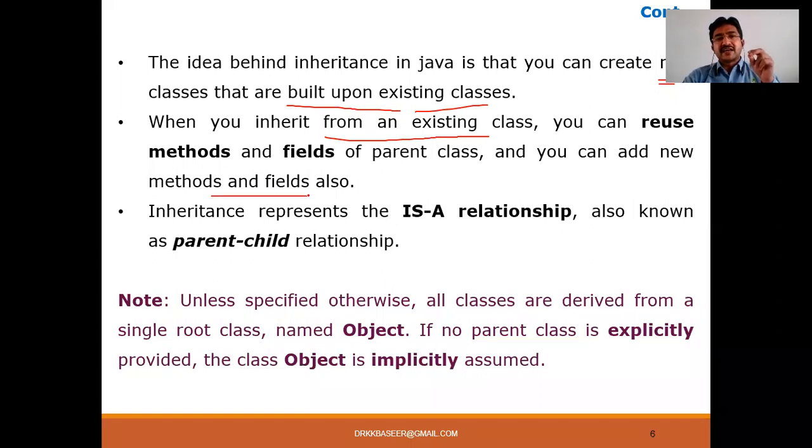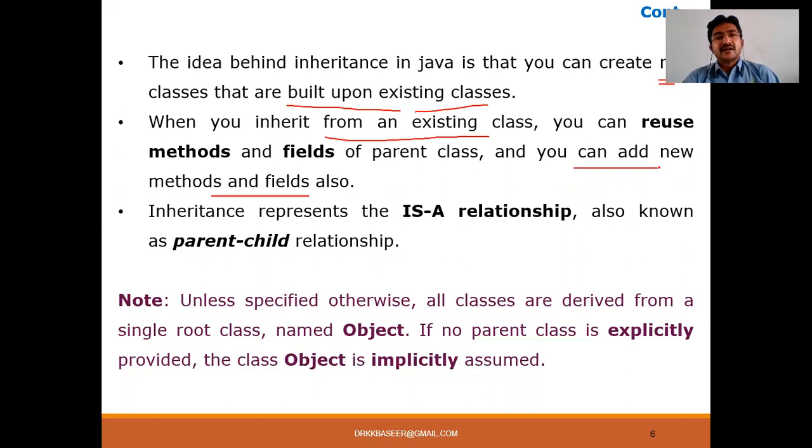Say for example, the parent class consists of variables i and j and a method called a. Now parent A is going to be inherited by class B. Now class B extends class A. Now class B consists of variables i and j as well as the method a. Not only this, the class B, which is a child class, can also create its own fields and its own methods. It doesn't mean that it is only acquiring the parent class; it can use the variables and methods of the parent class, and the child class can also create its own data members and its own methods.